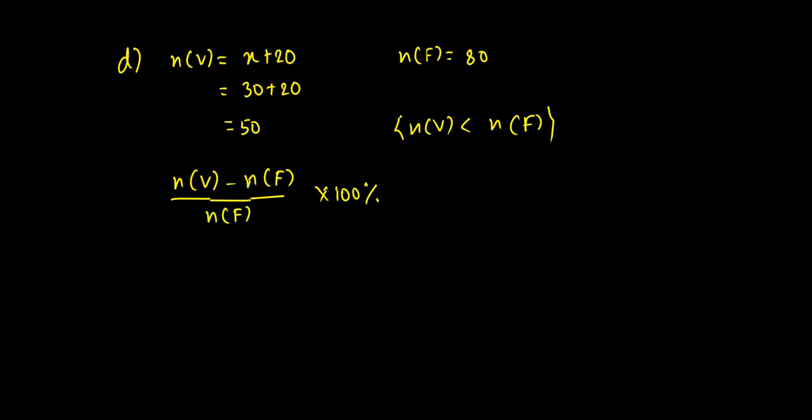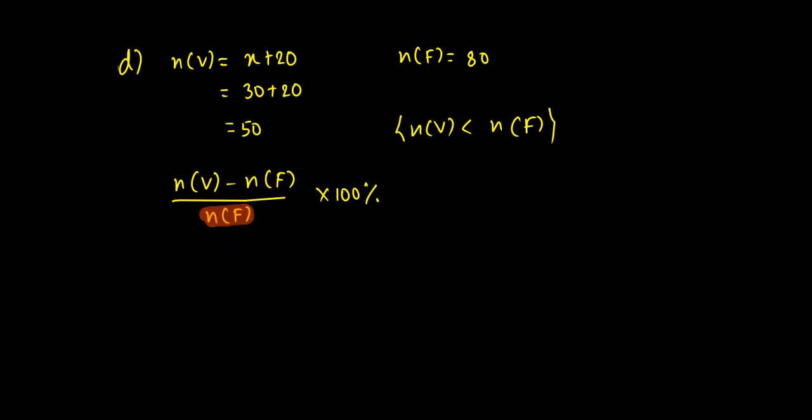So it is this n(F). So that's (80 minus 50) by 80. And if we calculate, we will get 37.5%. And the conclusion is: the number of students who like to play volleyball is 37.5% less than the ones who play football.